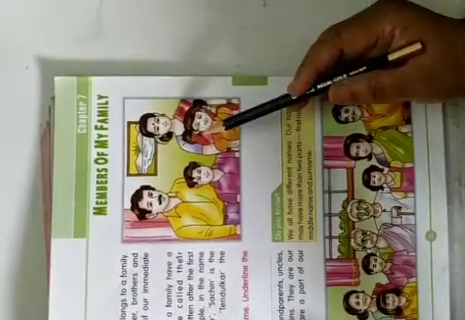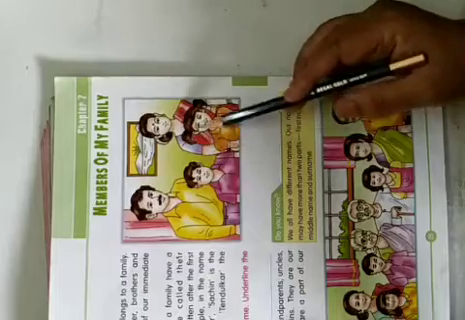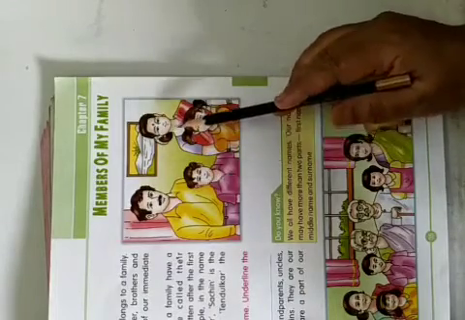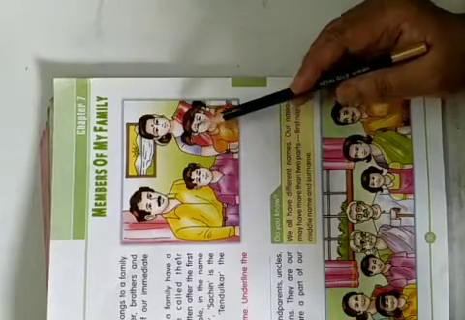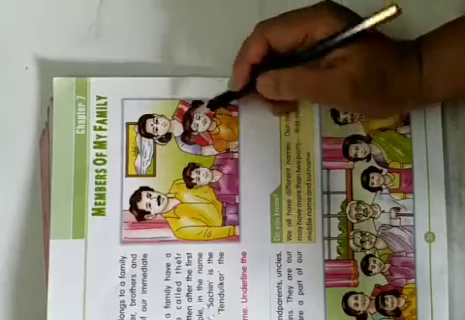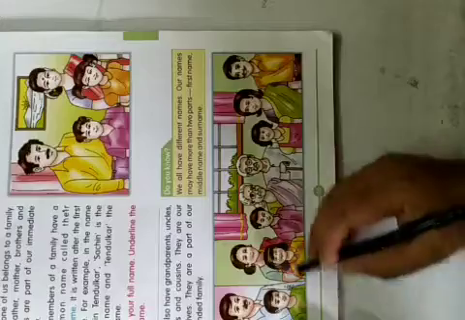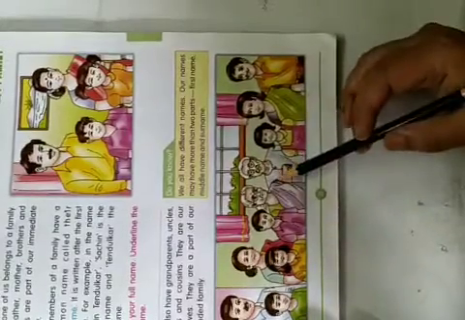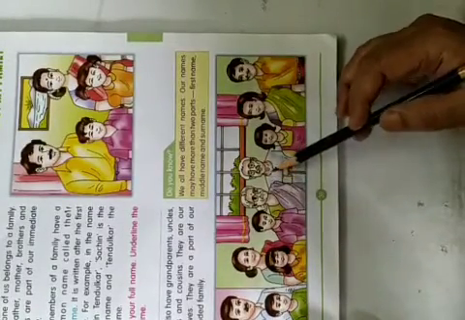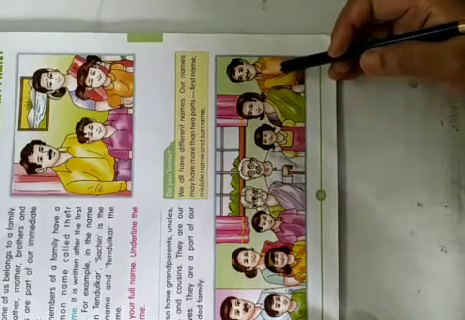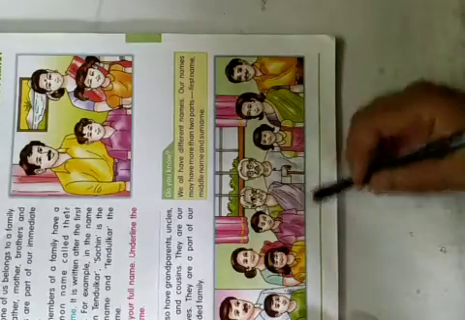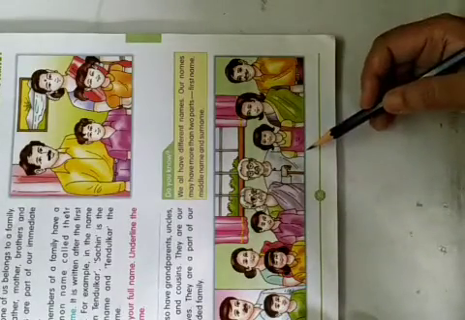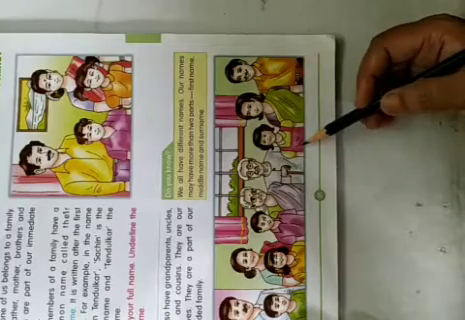See students, each one of us belong to a family. Our father, mother, brother and sister are part of an immediate family, or you can say we are a part of a small family. Now here you can see so many members are there in the family: grandfather, grandmother, uncle, auntie and cousins. So we say such type of family is called an extended family, or we can say it is a big family.